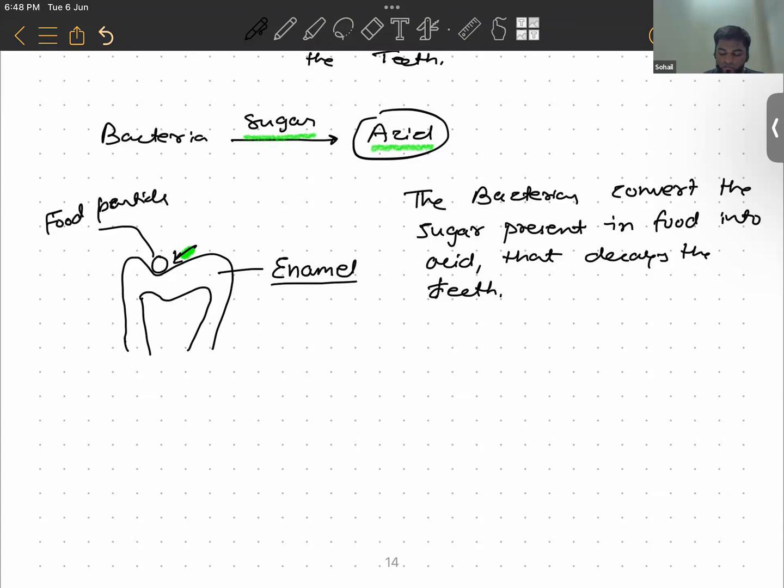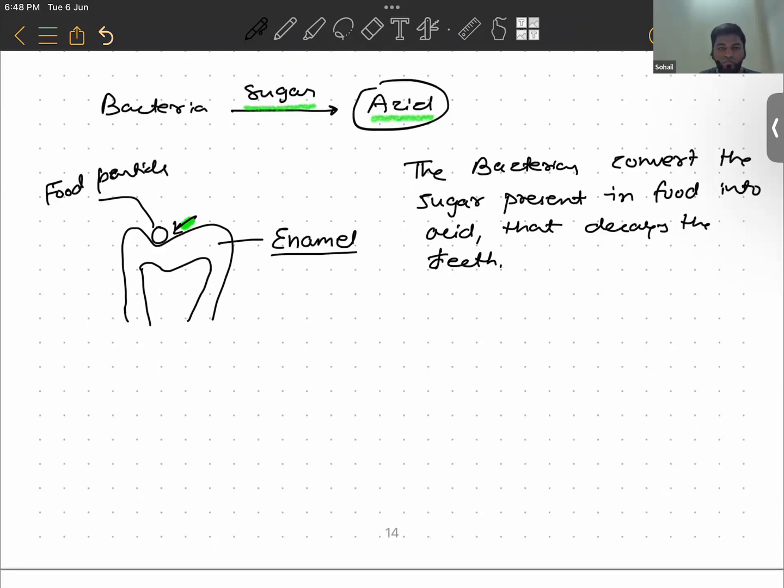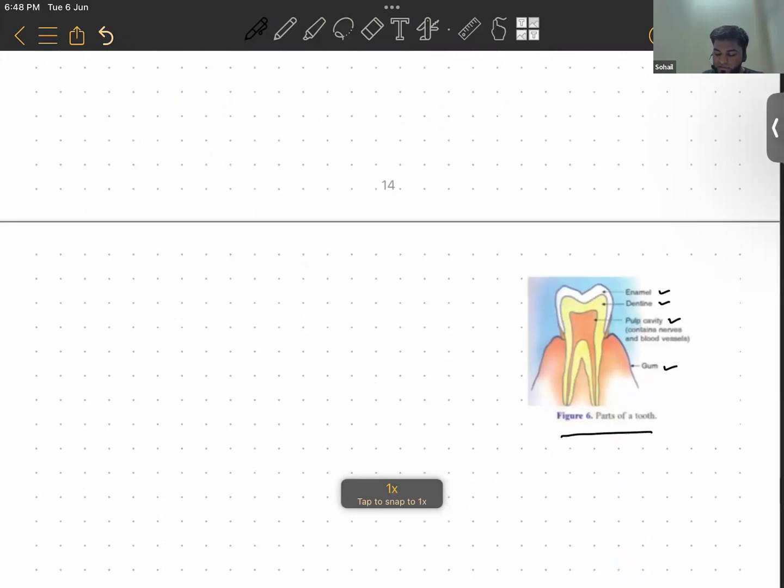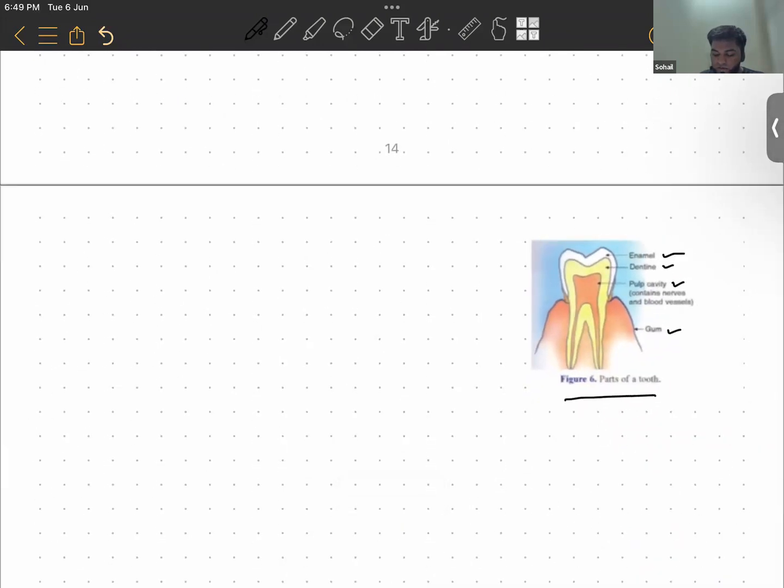If you look at the parts of the teeth in the second figure, these are the different parts of the teeth: enamel, dentine, pulp cavity. So let's study the different parts of the teeth. So far, any confusion?